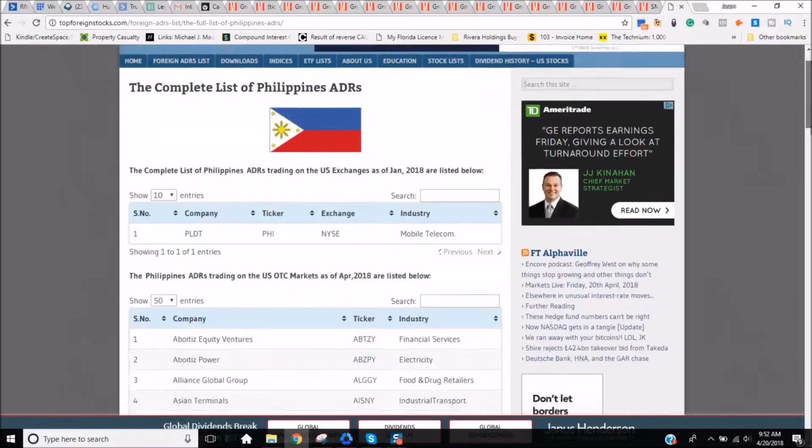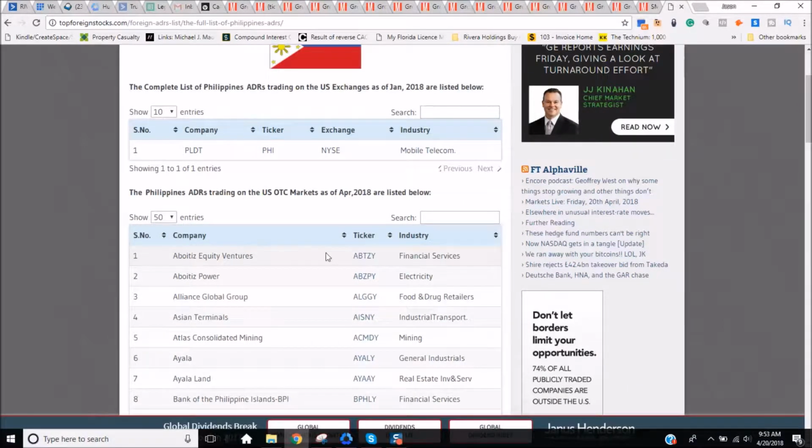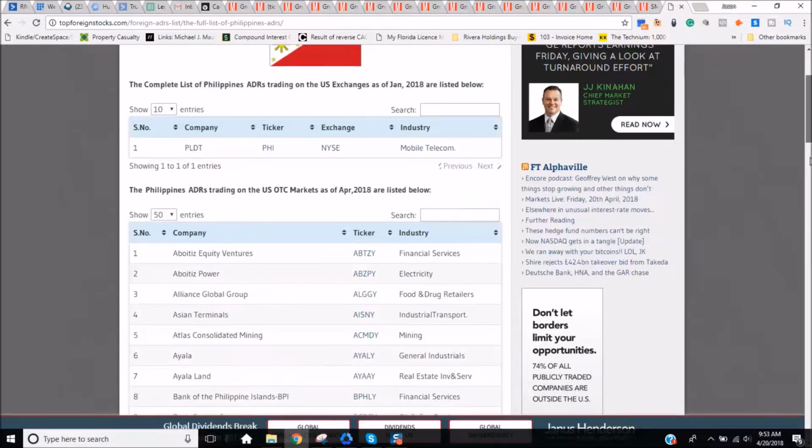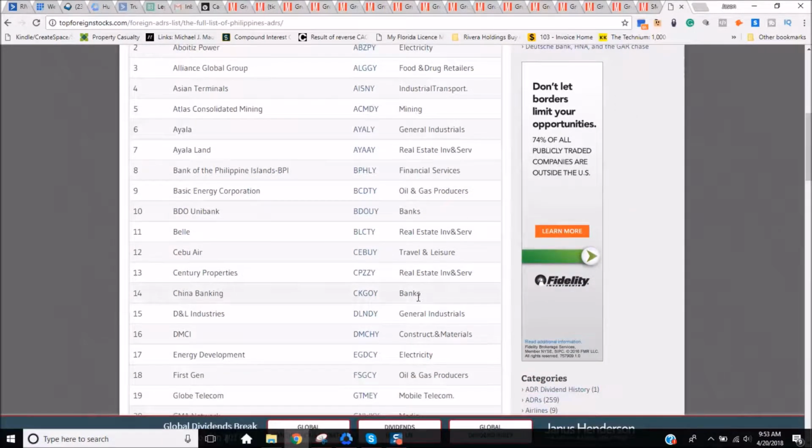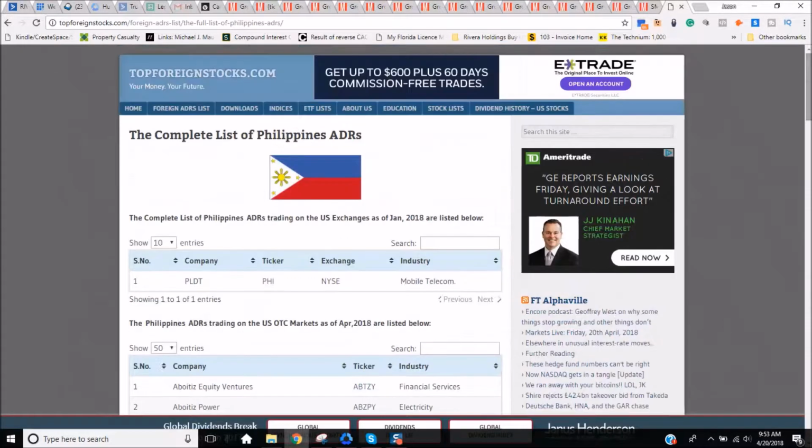So what I do here, I literally go step by step. I eliminate companies like utilities, mining, there's some oil and gas, some banks. I get rid of these companies automatically because I don't understand how to value and evaluate these companies. So I literally go step by step, put each ticker